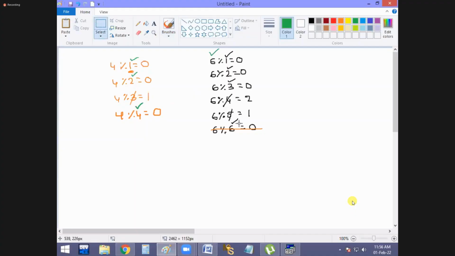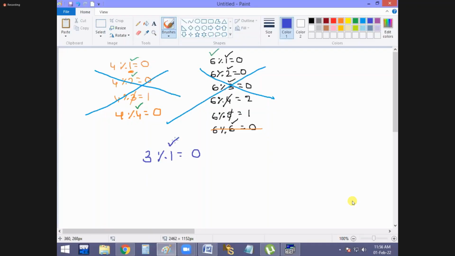Very good. And for 6, 4 factors, no? That means the meaning is, 4 is not a prime number, 6 is not a prime number. Now watch it carefully. For example, 3. Everybody take a look at this. Suppose I take 3. 3 % 1 is 0, no?